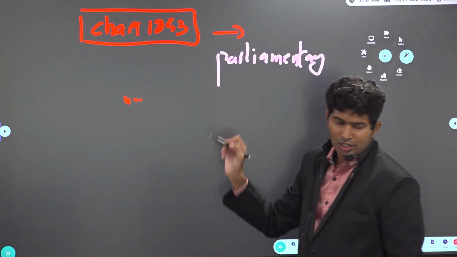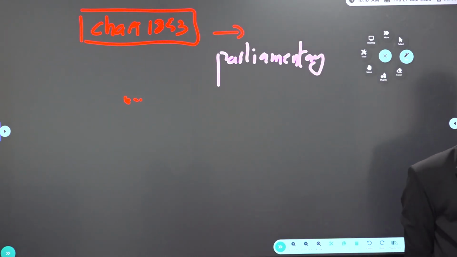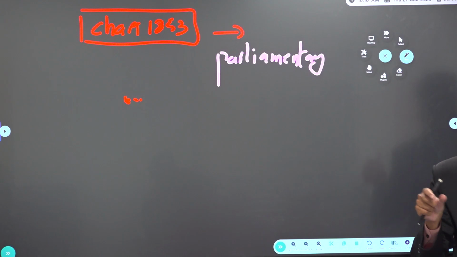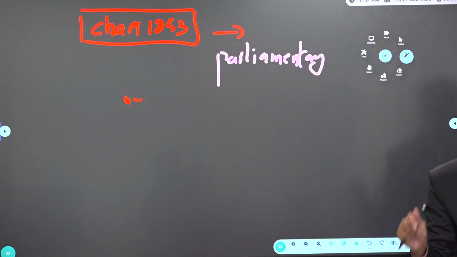So what happened in the Charter Act of 1853? If you look at the Governor General's Council, the legislative and executive powers of the Governor General's Council were separated. Meaning under the Governor General there was a council for which legislative powers are separated, executive powers are separated. Separation of the powers is the symbol of the parliamentary system. That is the reason why the concept of the parliamentary system originated in the Charter Act of 1853, when the Governor General Council's powers got separated for legislative and executive.